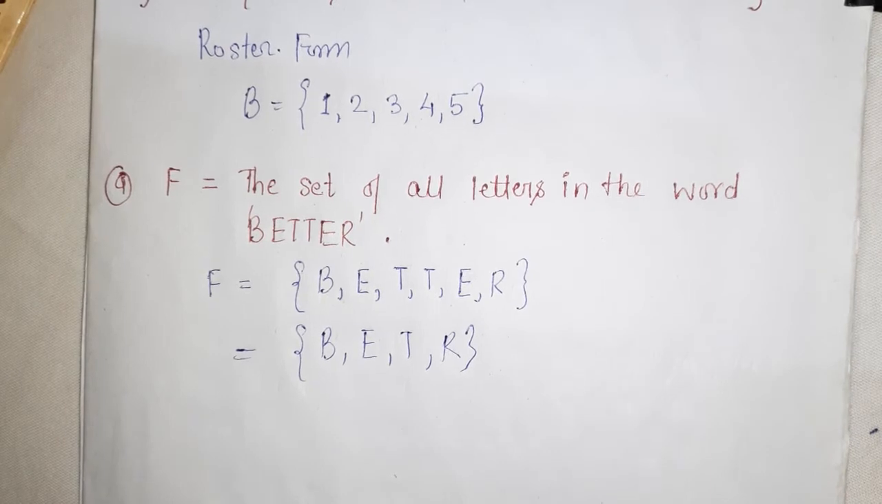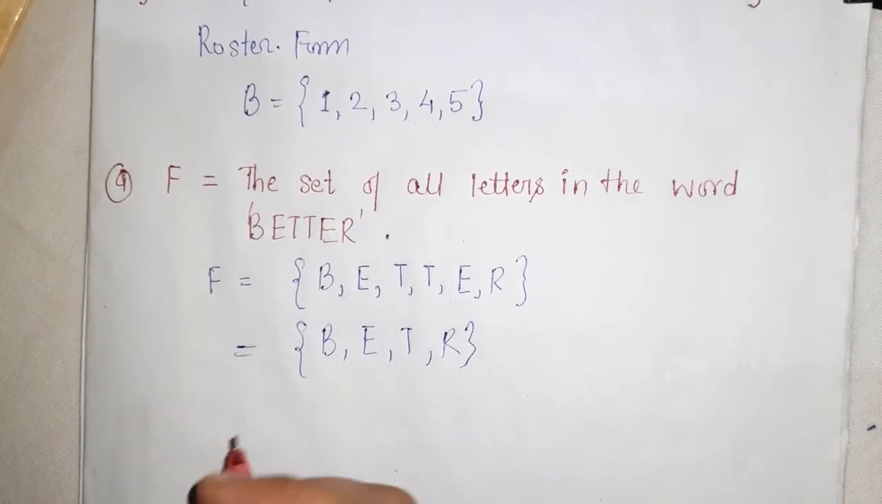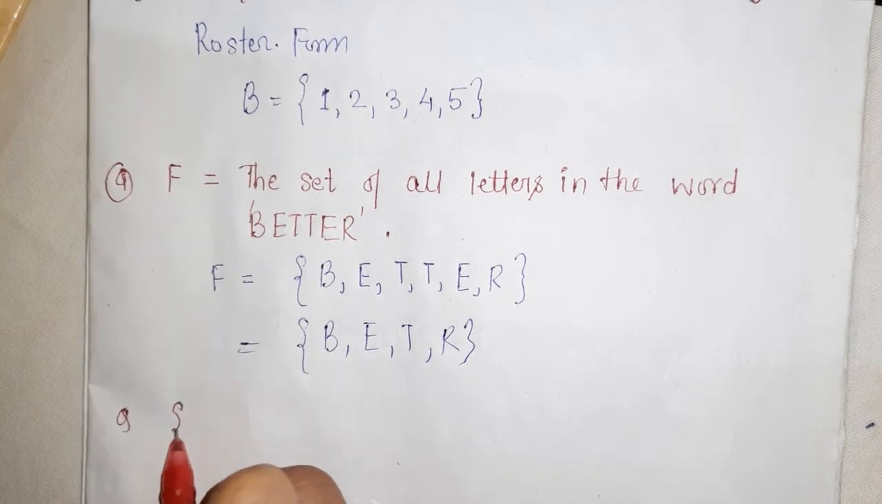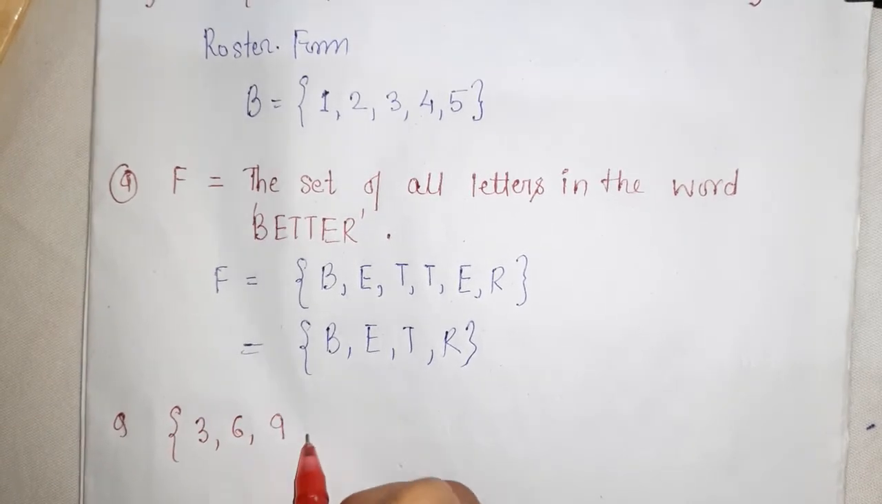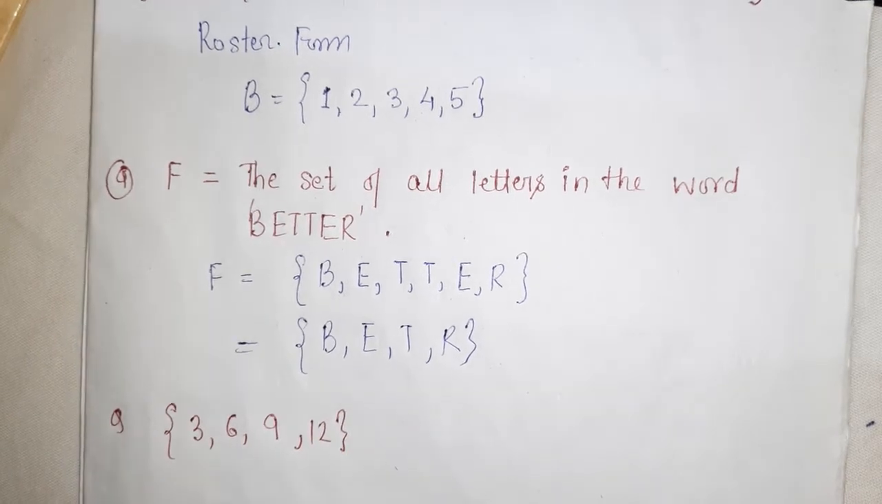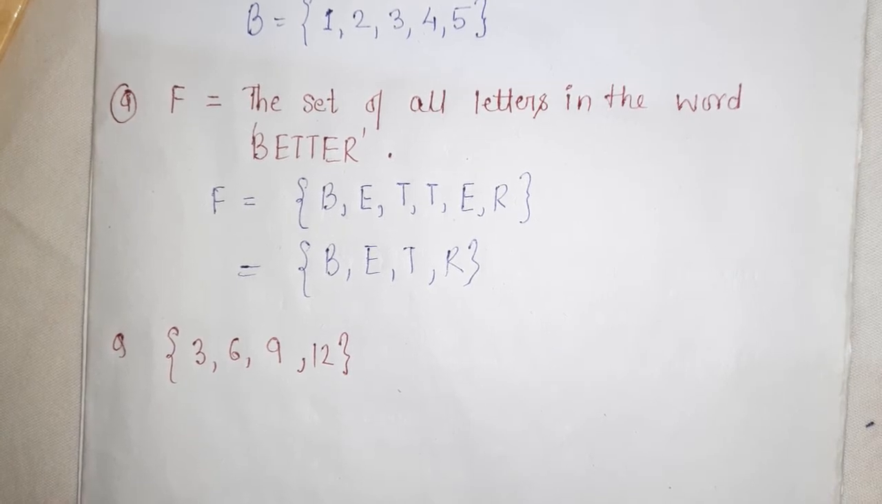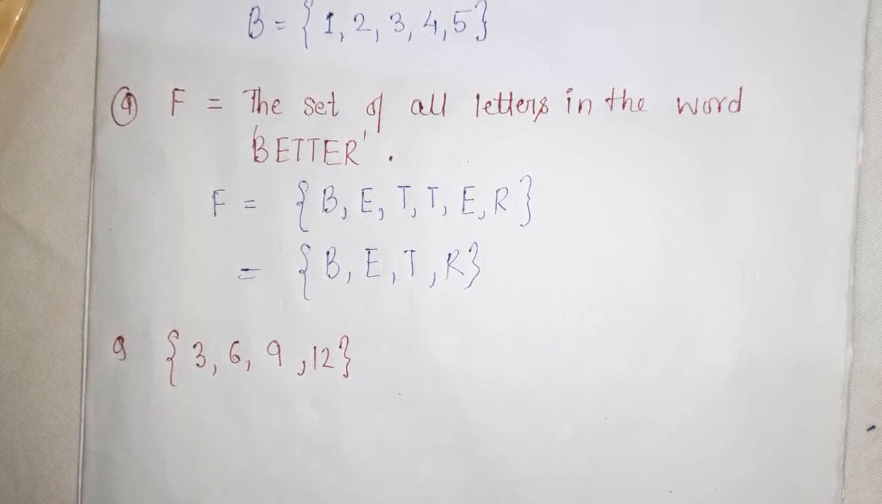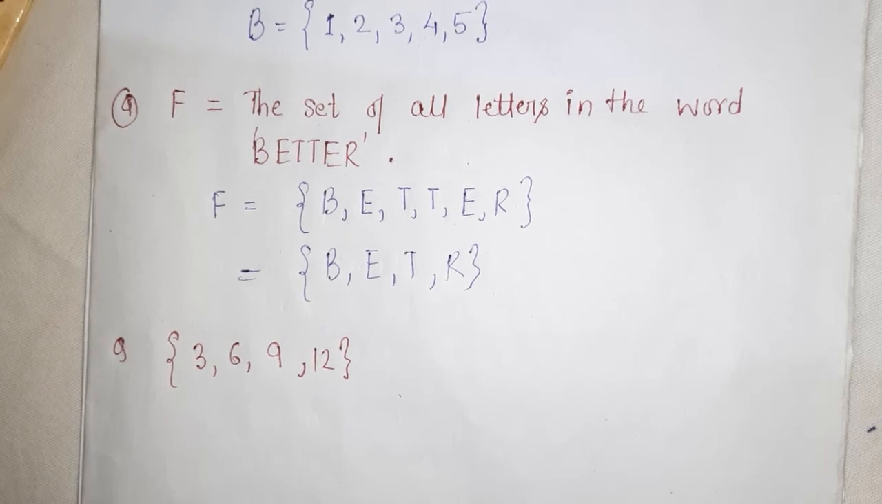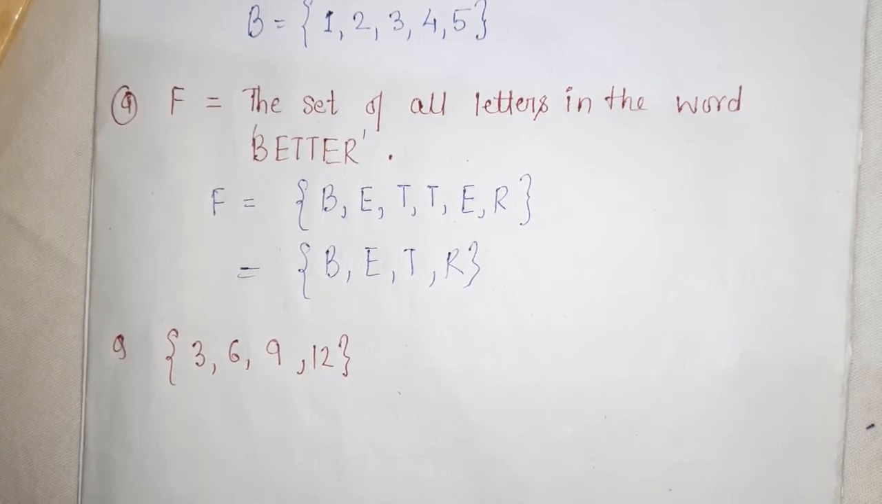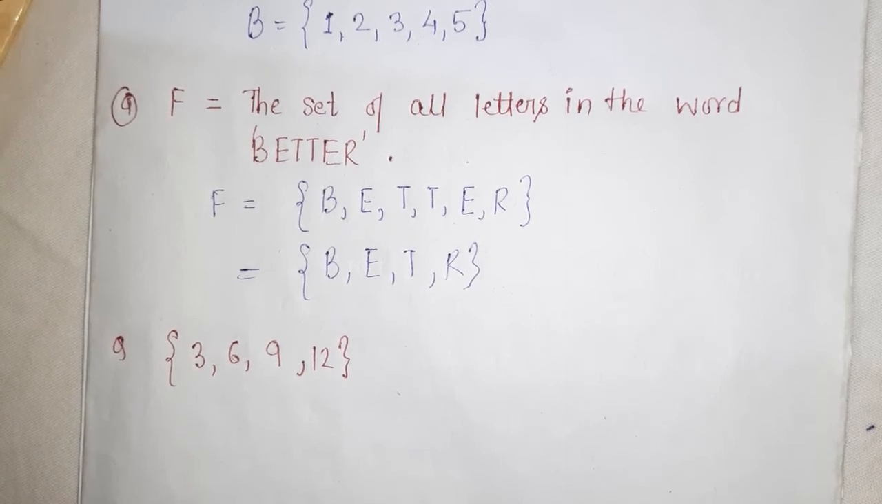Next we see how we write in set builder form. You are given a set consisting elements 3, 6, 9 and 12. We have to write this in set builder form. To write in set builder form, we have to know the property which they follow. Here we see 3, 6, 9, 12 are all multiples of 3. So how do we write this? We write it like this.